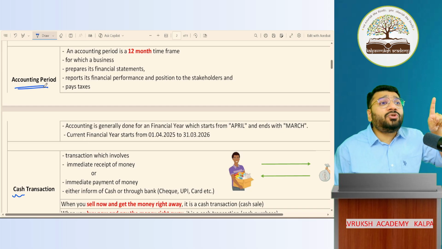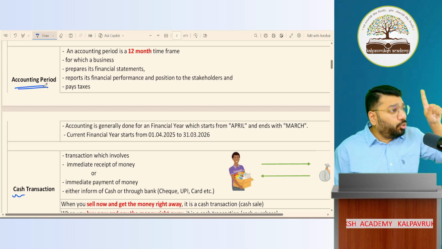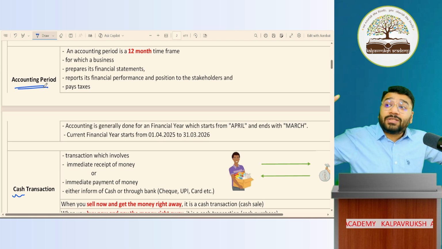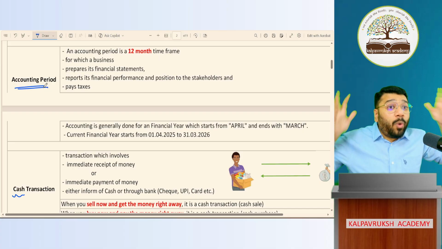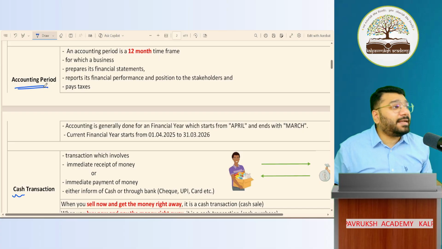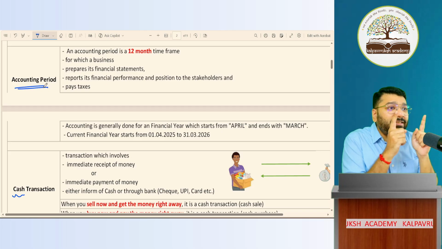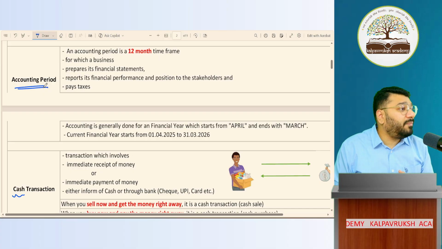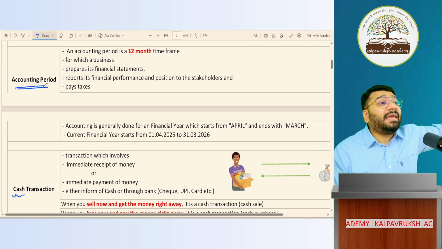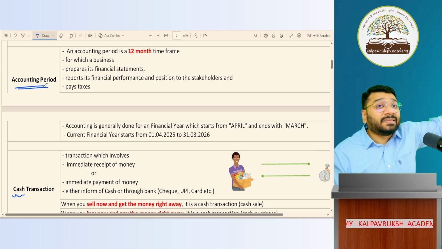So is tax the only source of income for the government? No. Government has got multiple sources of income. In that, one biggest source of income is tax. Income tax, GST. These two are the biggest sources of revenue for the government. With this, what does the government do? Public infrastructure. They invest in public infrastructure such as national highways, bridges, railways.